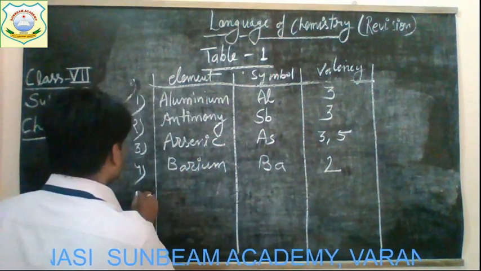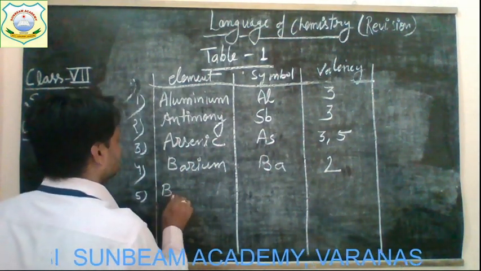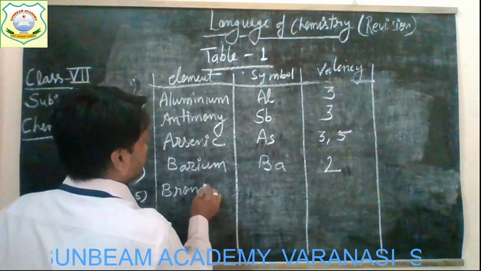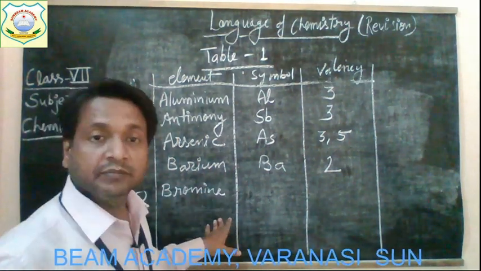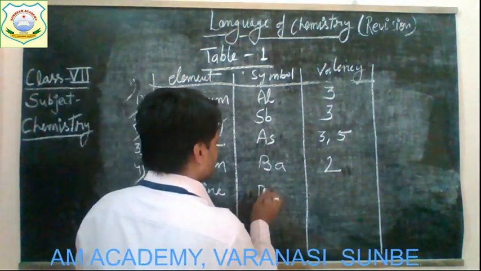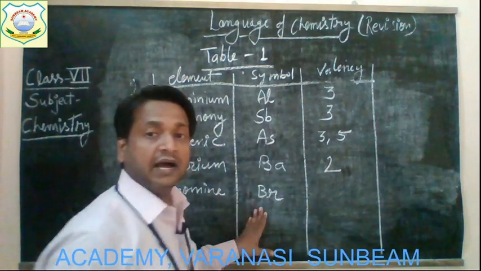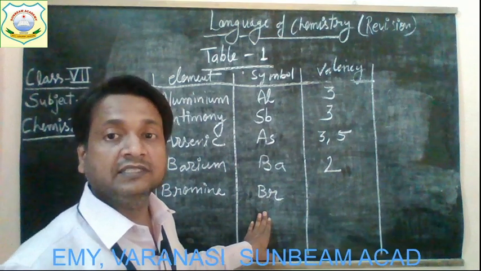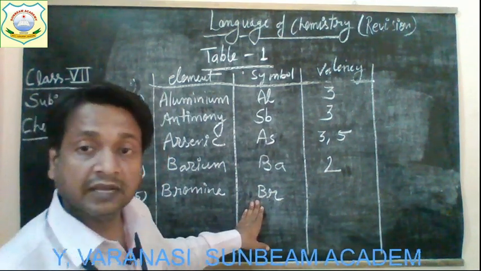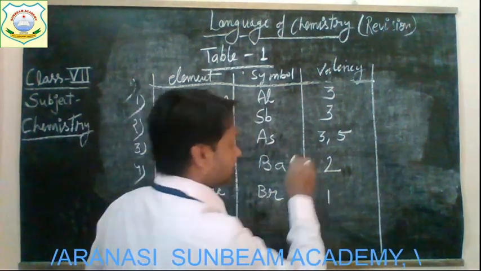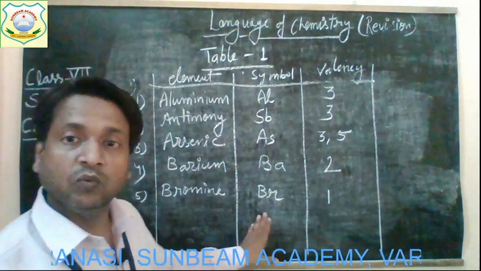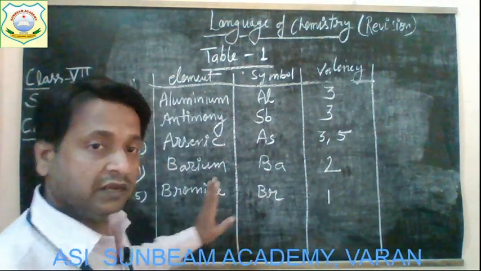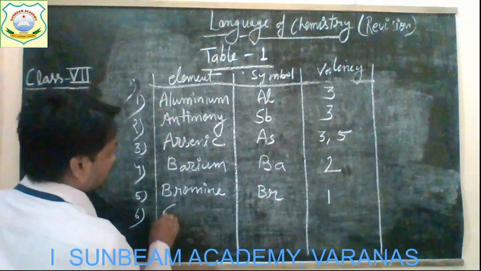Now the next, bromine. And the symbol of bromine is Br, capital B and small r, and its valency is 1; one atom can combine with one other atom. The capacity is 1. Okay, now the next is calcium.